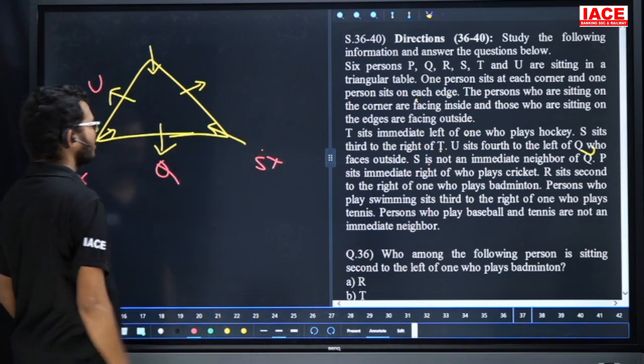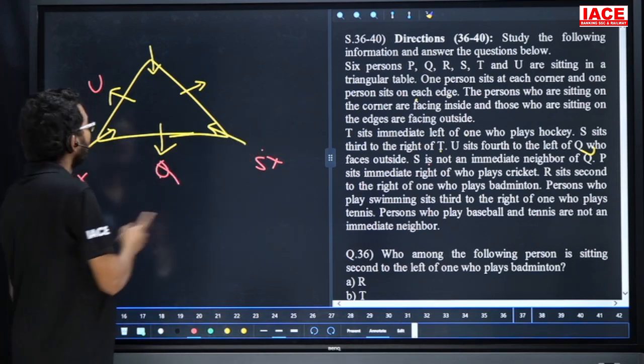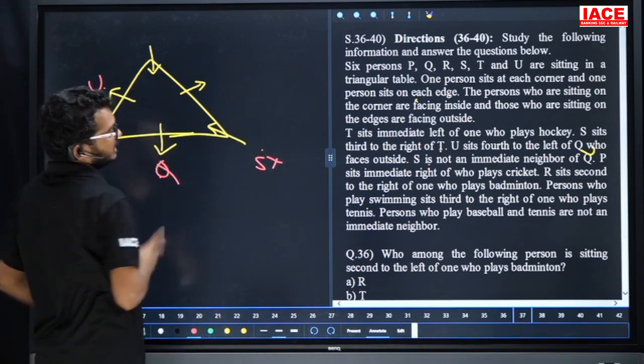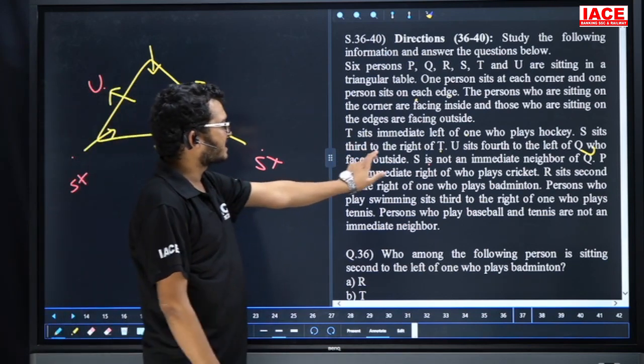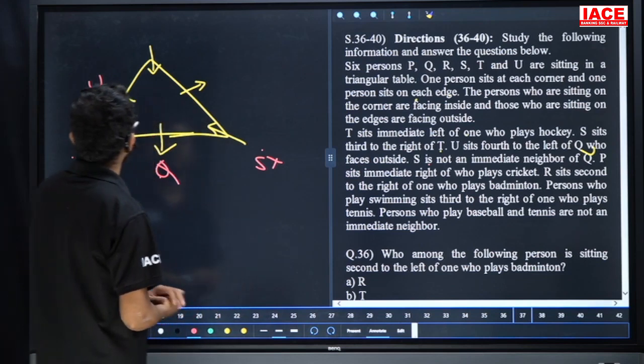QB is facing outside, then Q is this one in the middle. Now U is fourth left of Q. Take this point. S is third right of T.